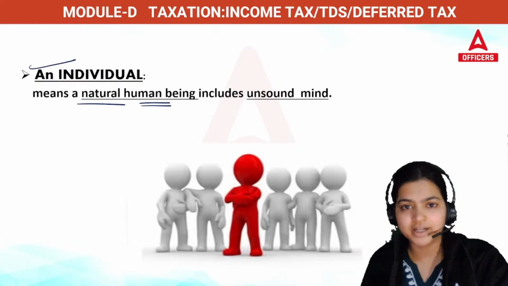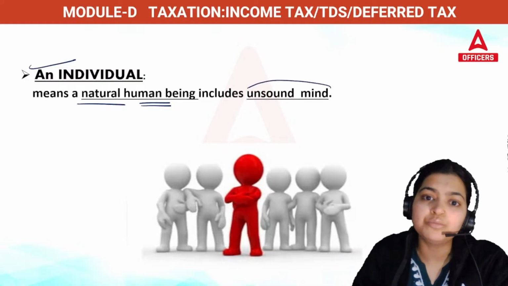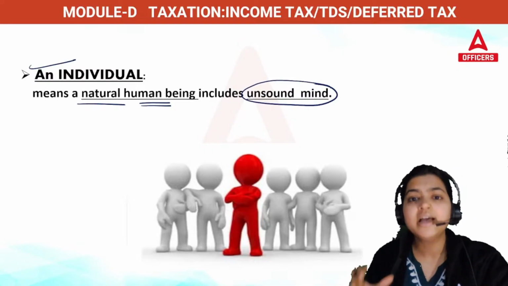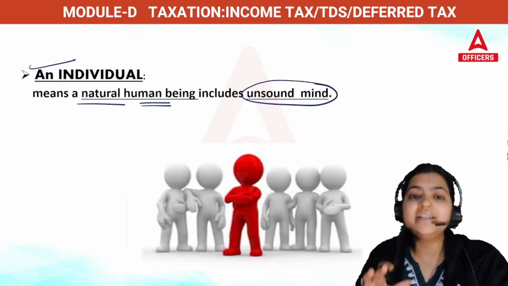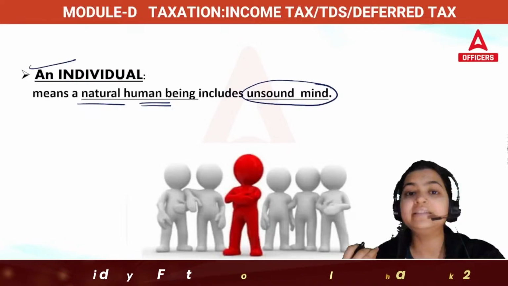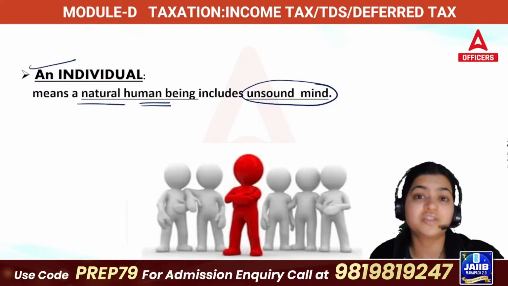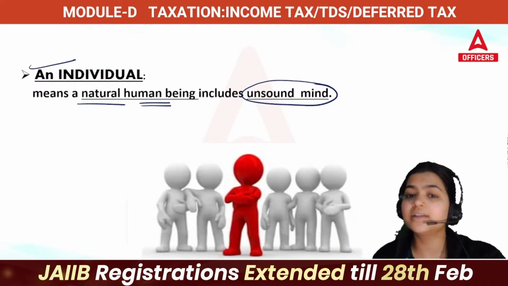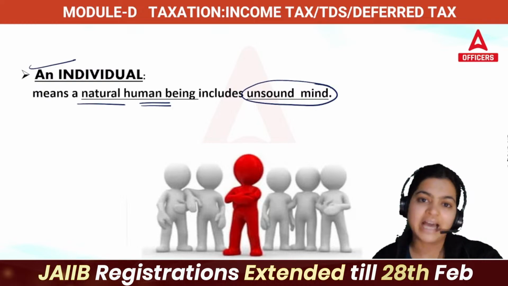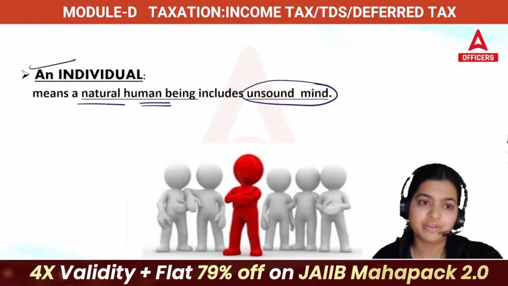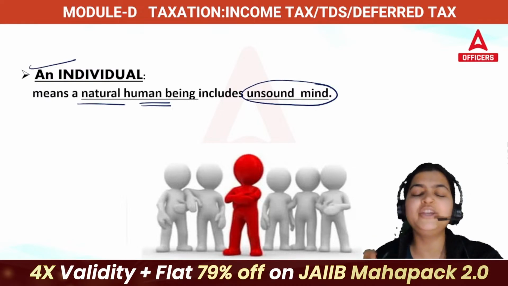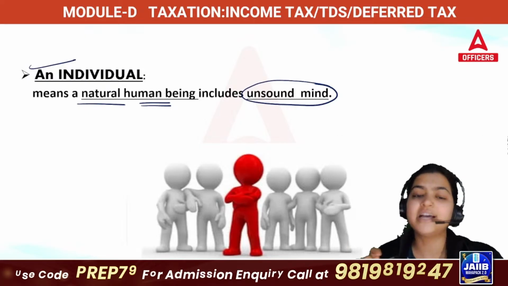Now, apart from us, we will also include persons of unsound mind. Unsound mind means you are not mentally stable, you are not able to take any decisions, you are not a decision maker. But if you are earning some income, you need to pay tax. So that is the first point which you need to remember: an individual means natural human beings, including persons of unsound mind.